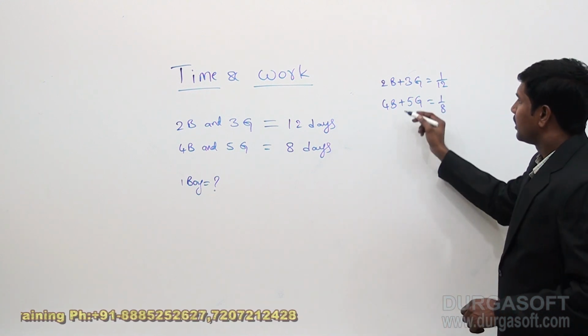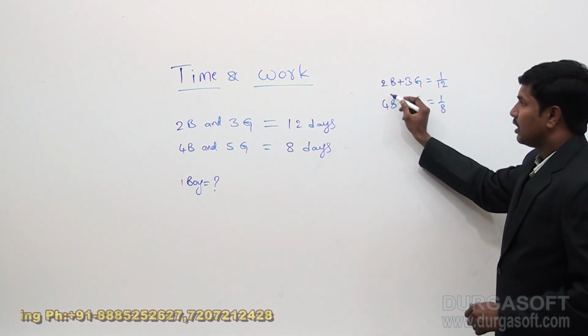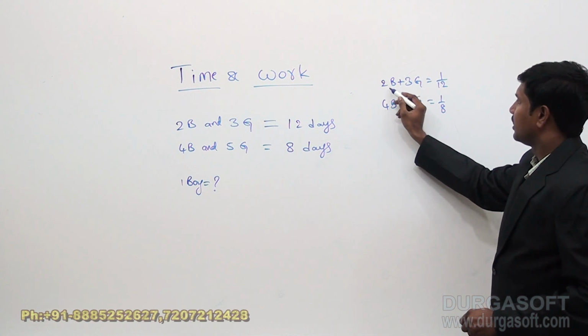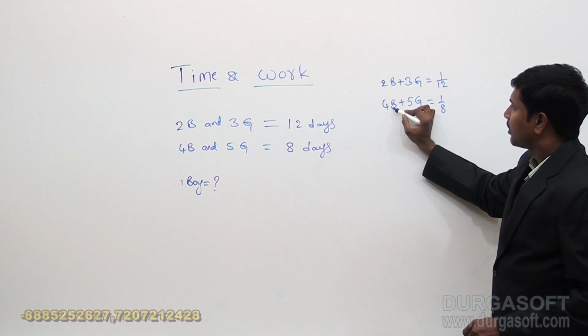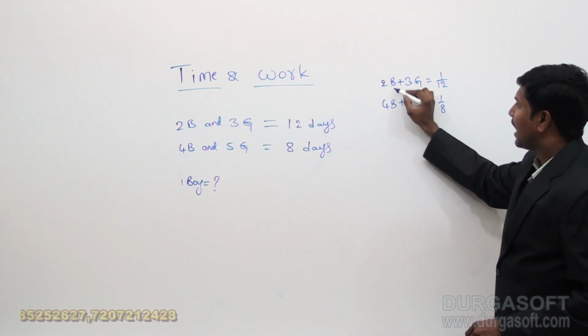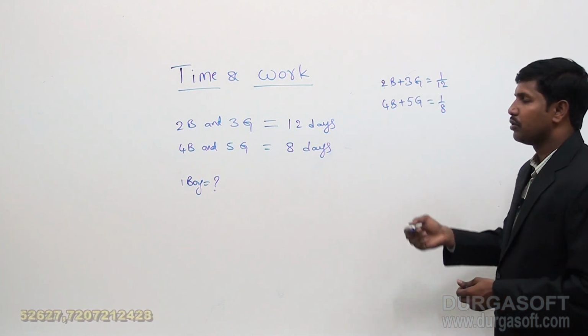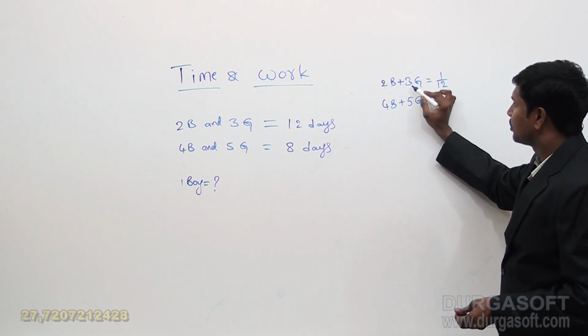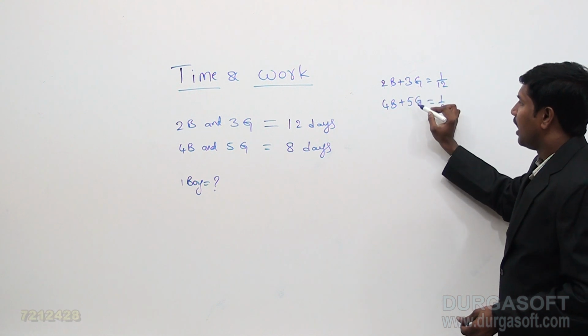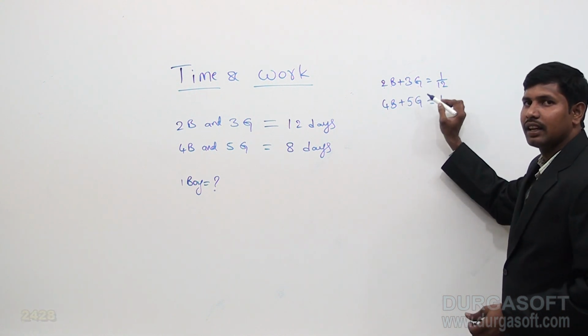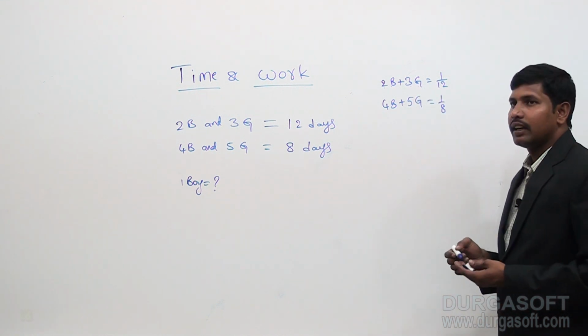Now if we look at the numbers here, if I take here 2 boys and here 4 boys, so I can cancel boys, or even you can cancel girls also, 3 girls 5 girls. If I multiply this equation with 5 and this equation by 3, we will get the required boys.